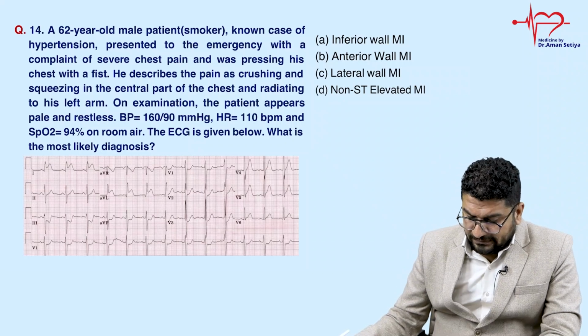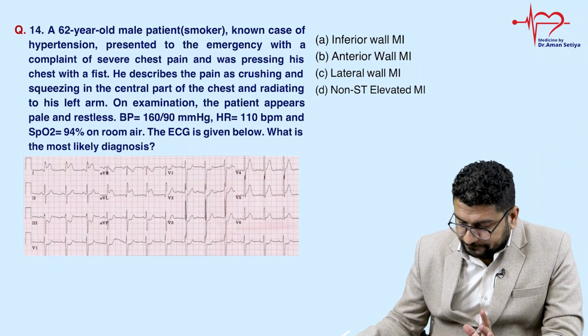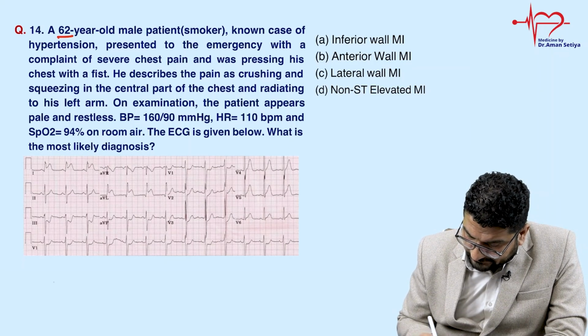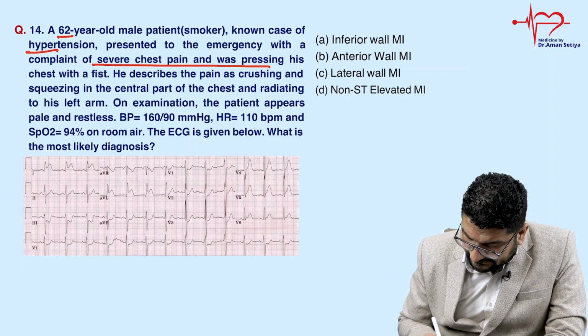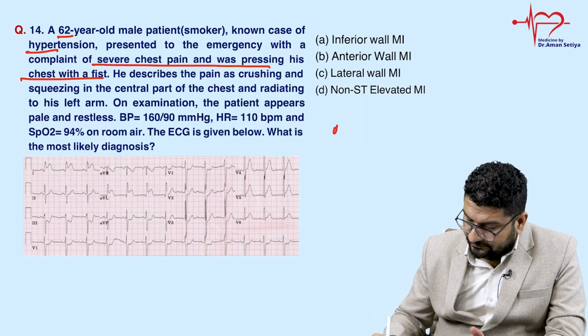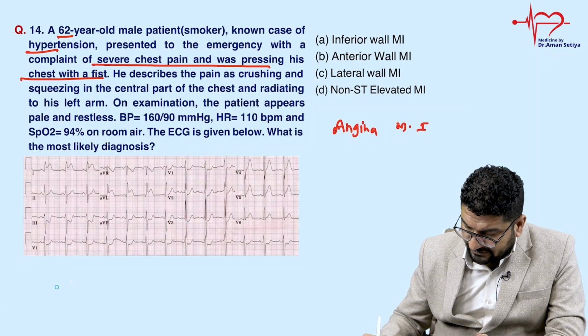ओके, अब ईसीजी तो सिंपल है. सो व्हेनेवर यू गेट एन ईसीजी क्वेश्चन, पहले आप हिस्ट्री देख लो, फिर इमेज को देख लो. So look at the history. 62-year-old male present with smoker, chronic case of hypertension, emergency room, complaint of severe chest pain, and was pressing his chest with a fist. So means आपको समझ में आ गया, it could be angina or MI. History समझ में आ गया.